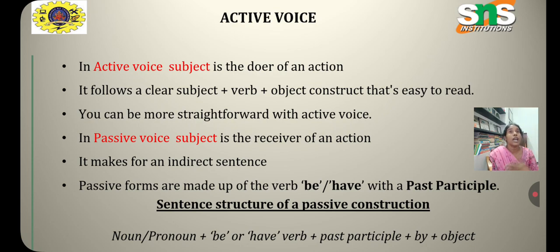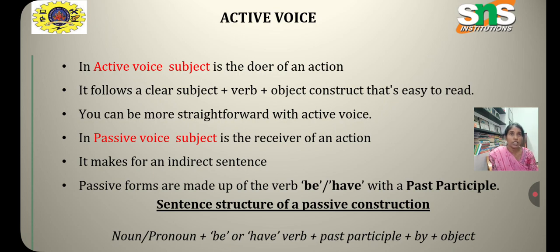So now, changing active into passive voice. Rule number one is to first identify the subject, verb and the object in the active sentence to convert into passive voice. For example, he drives the car. Here the subject is he, the verb is drives, and the object is car.